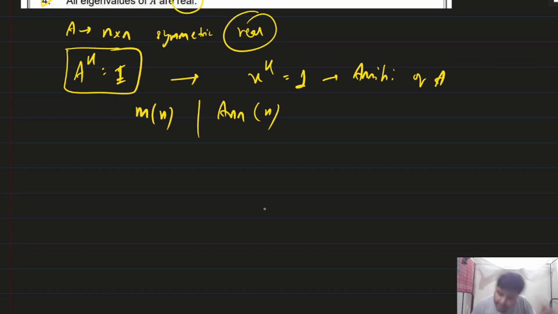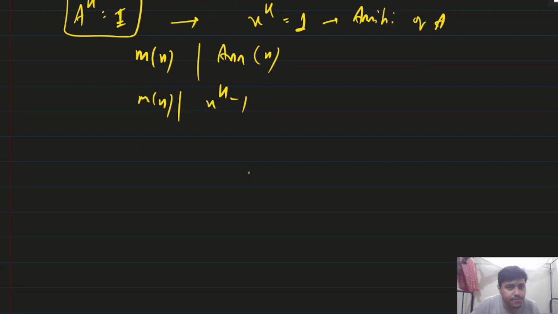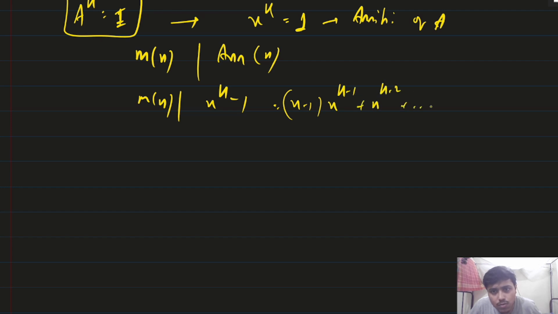So the steps you will do like this: any condition is given, you think of it as an annihilating polynomial, if it is not given in the question that this is the characteristic polynomial. Now you do the next step: the minimal polynomial divides the annihilating polynomial. So the minimal polynomial should divide x to the power k minus 1. It will be (x minus 1) times (x to the power k minus 1 plus x to the power k minus 2 plus dot dot dot). It will go like this.